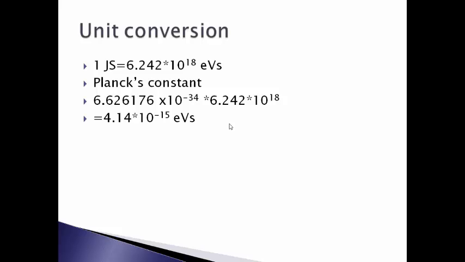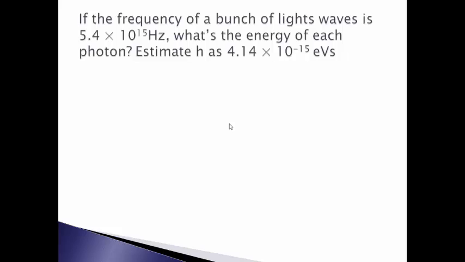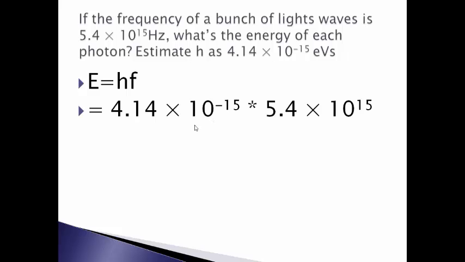Okay, let's see the problem. If the frequency of a bunch of light waves is 5.4 times 10 to the power 15 hertz, what's the energy of each photon? Estimate h as 4.14 times 10 to the power negative 15 electron volt second. So we have the frequency, we have the constant, so simple, E equals hf. Multiply the value of h by the frequency value, and we have the answer as 22.356 electron volt. Pretty simple question, can be asked in multiple choice questions.